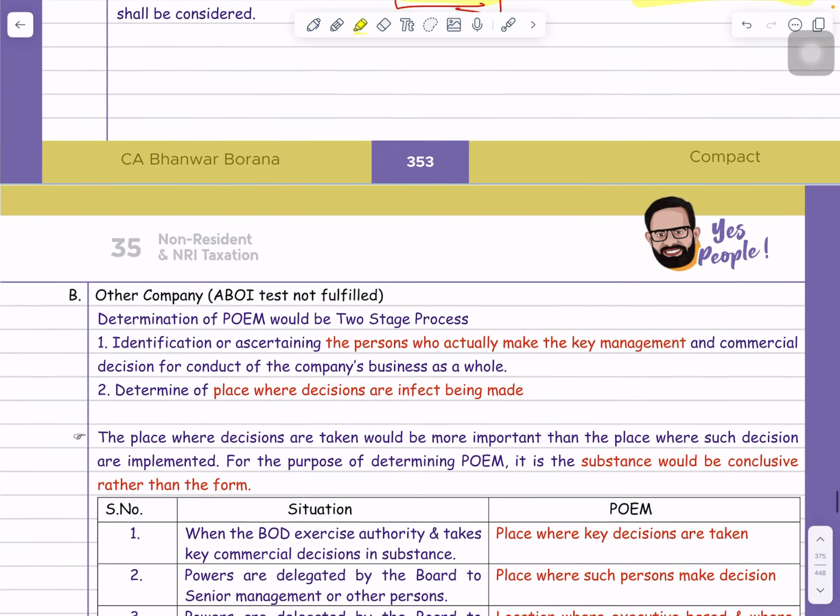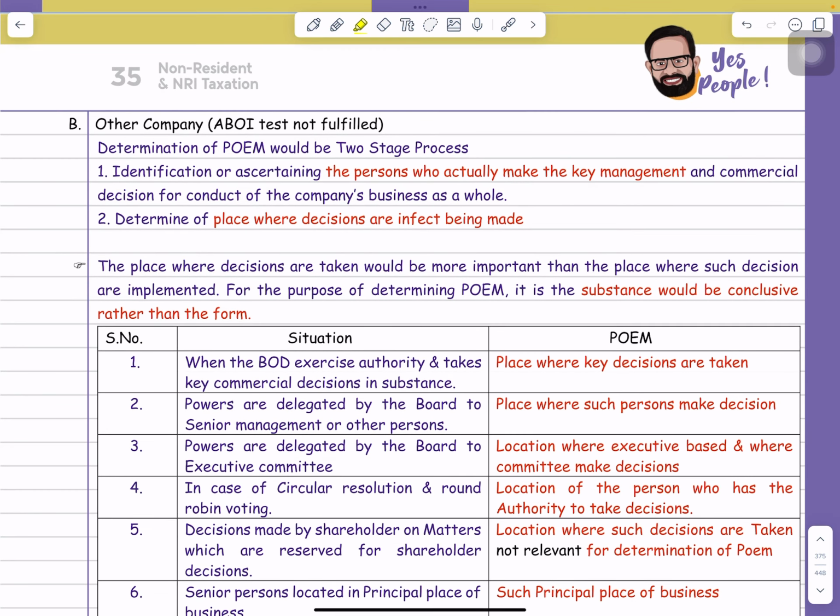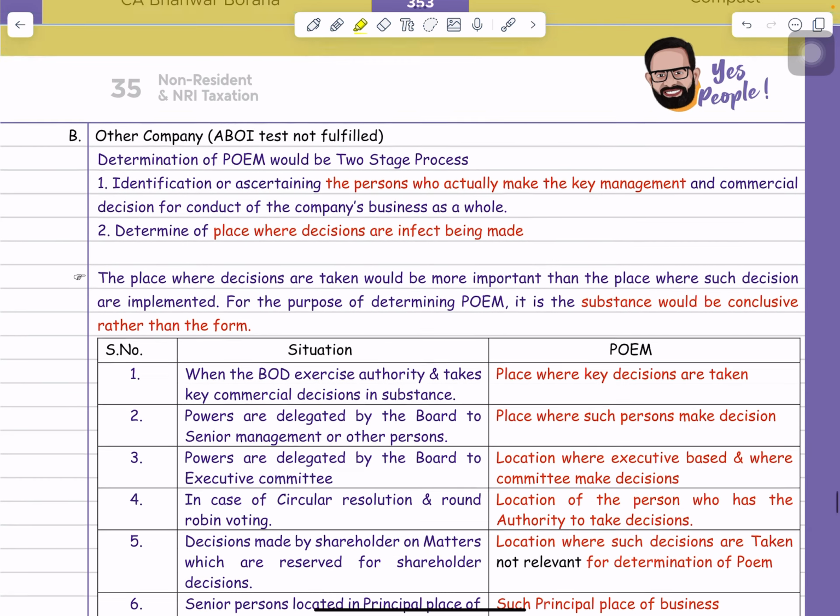Now one more point, guys, in case of other companies, because if the ABI test is fulfilled and the majority of board meetings are held outside India, then that company will be treated as non-resident in India. But suppose, guys, for that company the ABI test is not fulfilled, then what will happen? If the ABI test is not fulfilled, then directly will we say that that company will be resident in India? No, guys, nothing like that.